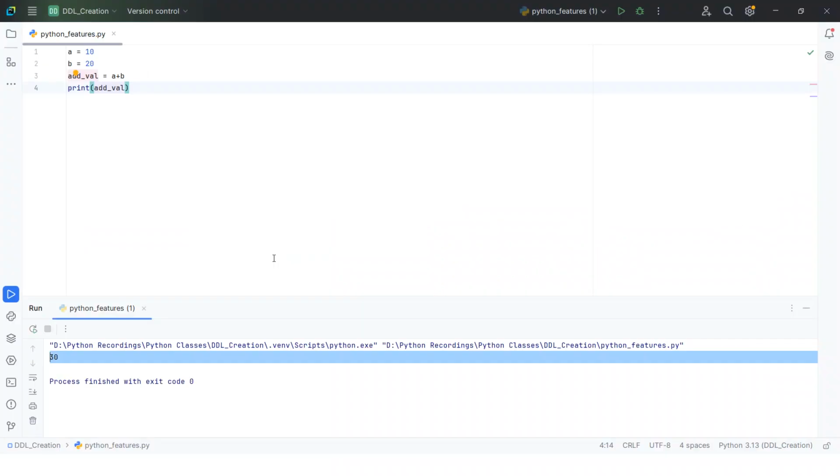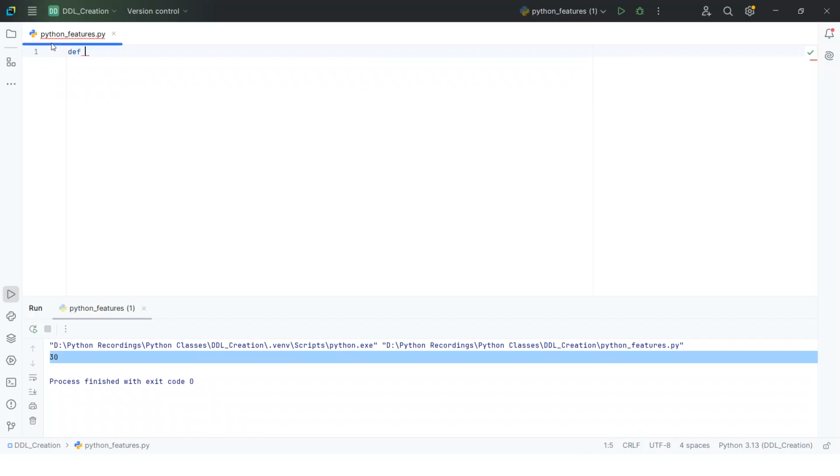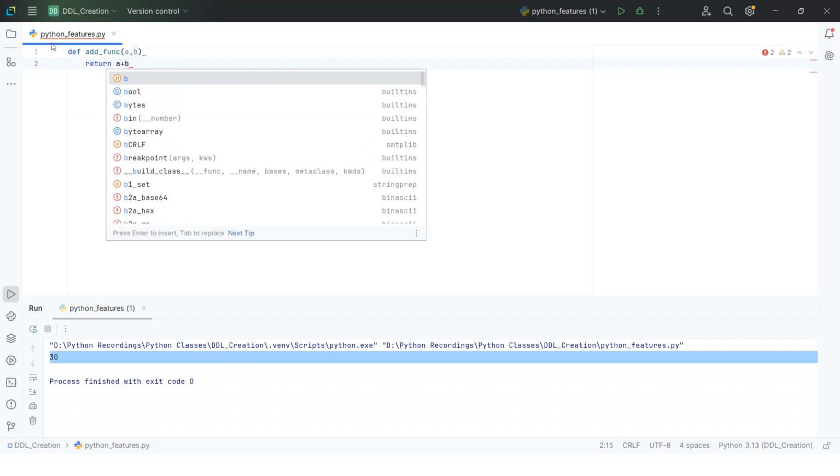For example, if you see here, I provided a equal to 10, b equal to 20. I will write it this way: define an add function, taking a comma b, and a return statement a plus b.